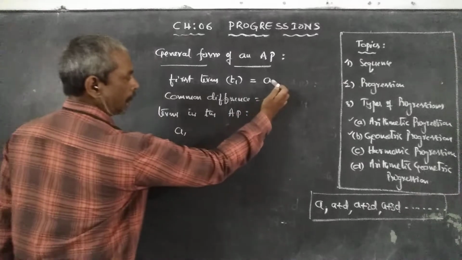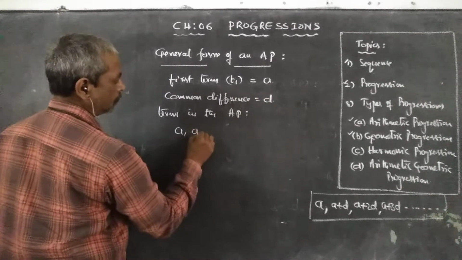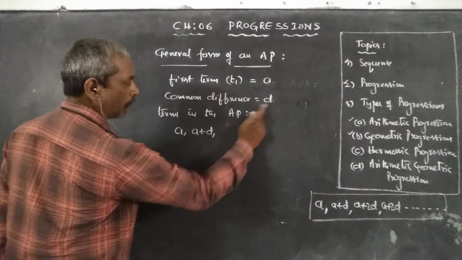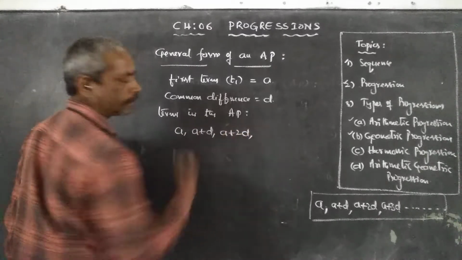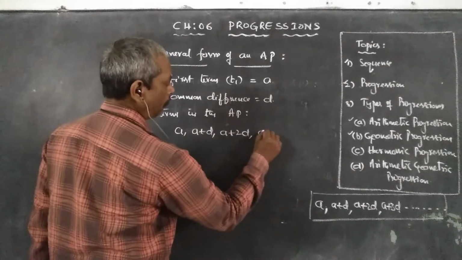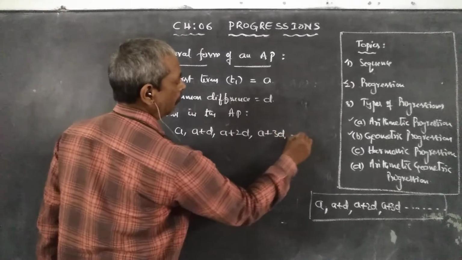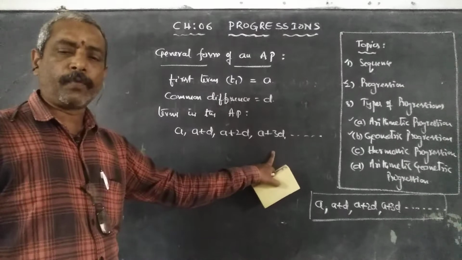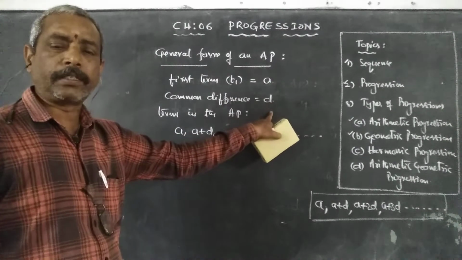So the first term is A. The second term is obtained by adding A and the common difference, so A plus D. The next term is obtained by adding the common difference to A plus D, so that is A plus 2D. The next term is obtained by adding D to the third term, so A plus 3D, and so on. So this is the general form of an arithmetic progression whose first term is A and the common difference is D.